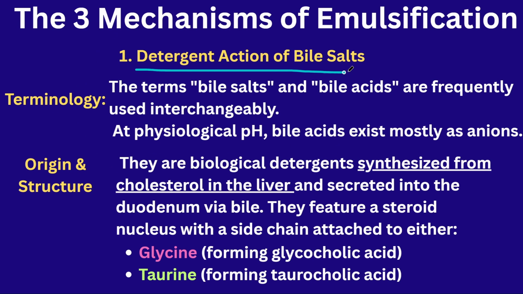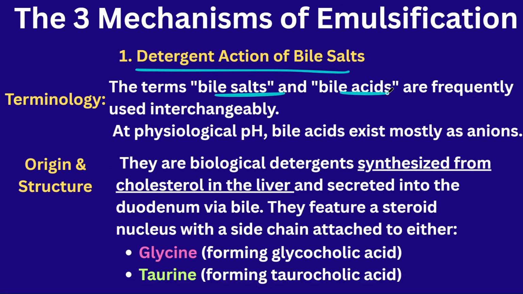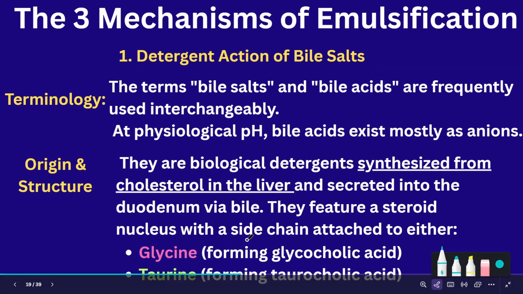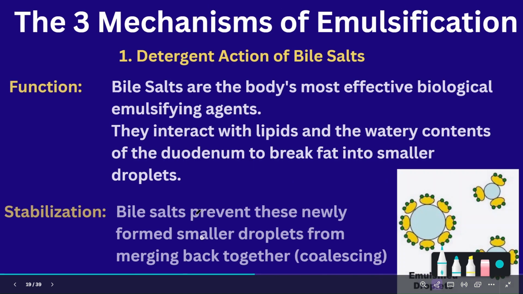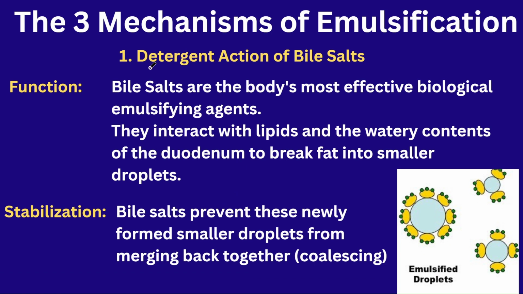First, we have to understand the detergent action of the bile salts. Here, the bile salts and bile acids act interchangeably. Sometimes this will act and sometimes this will act, depending upon the pH which is present. How are the bile salts made? They are made from cholesterol. This cholesterol is produced in the liver. So these bile salts are having these types of acids. Don't go in depth, only study the basic concepts. It will be asked in the entrance exams.